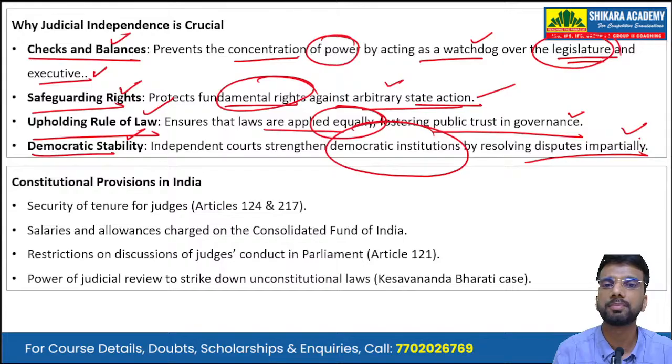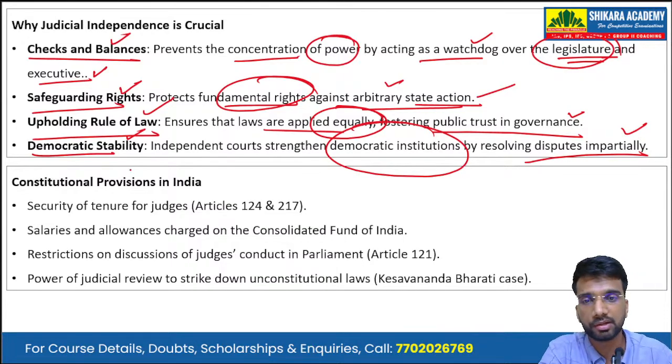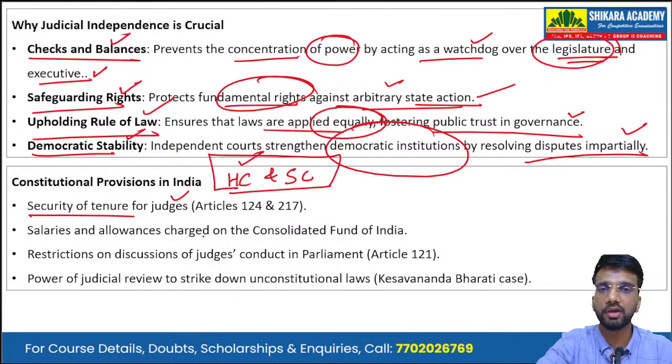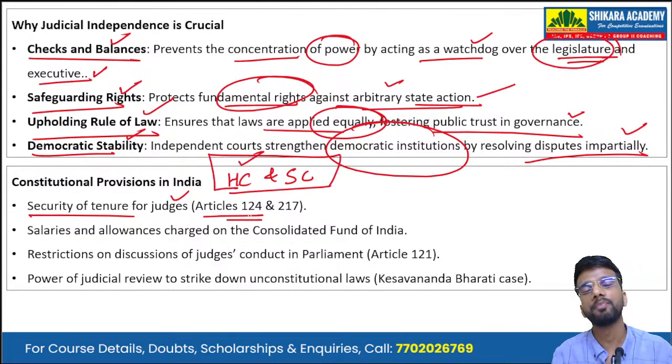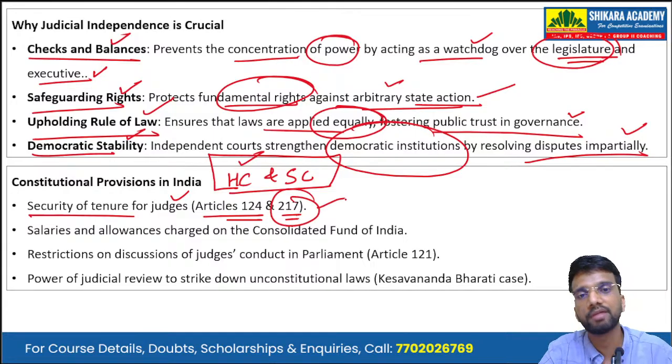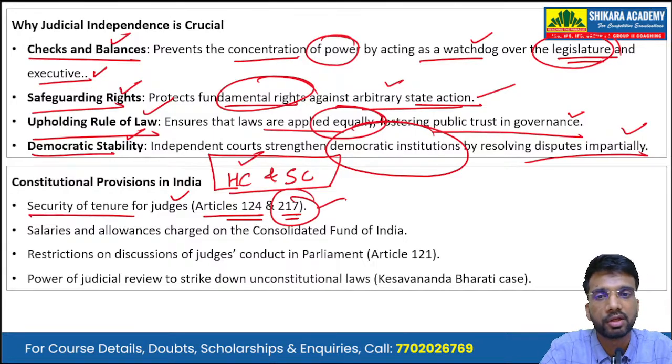Now, what are the constitutional provisions in India regarding judicial independence? First is the security of tenure of judges. In the higher judiciary, for the High Courts and the Supreme Court, the judges have security of tenure. Article 124 pertains to the security of tenure for Supreme Court judges, and Article 217 pertains to the security of tenure for High Court judges.